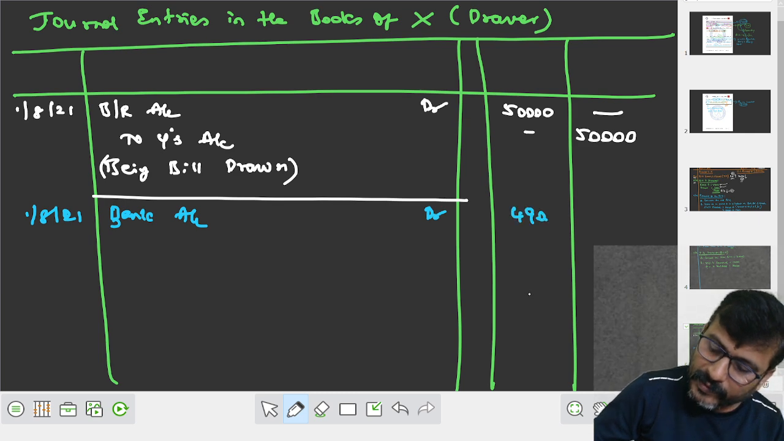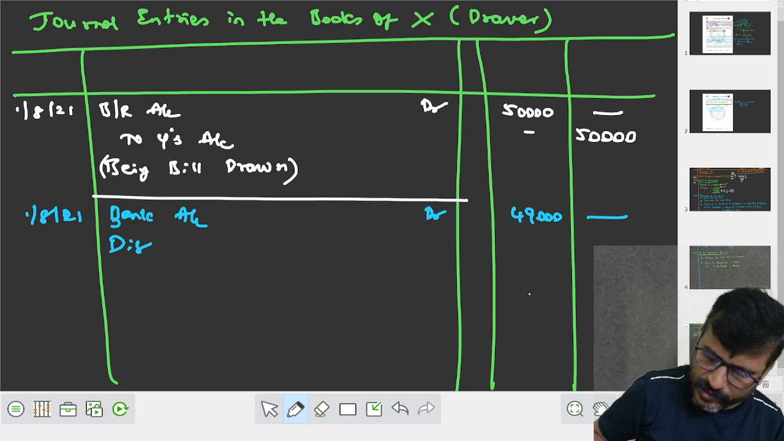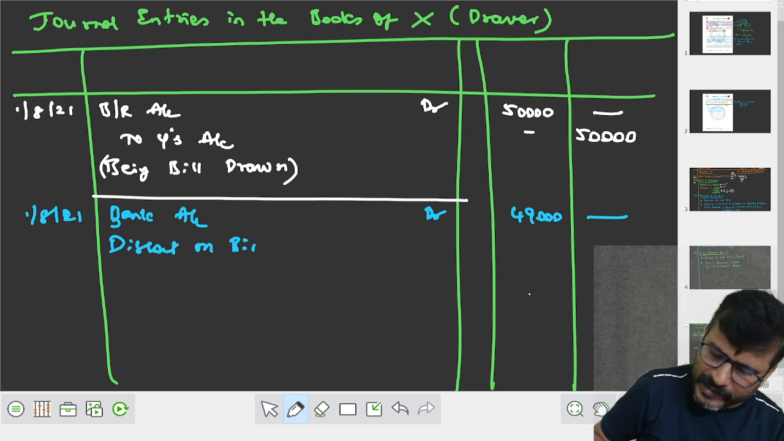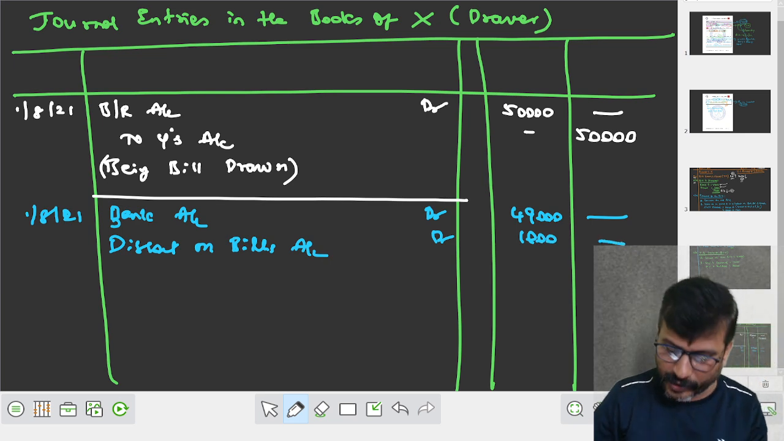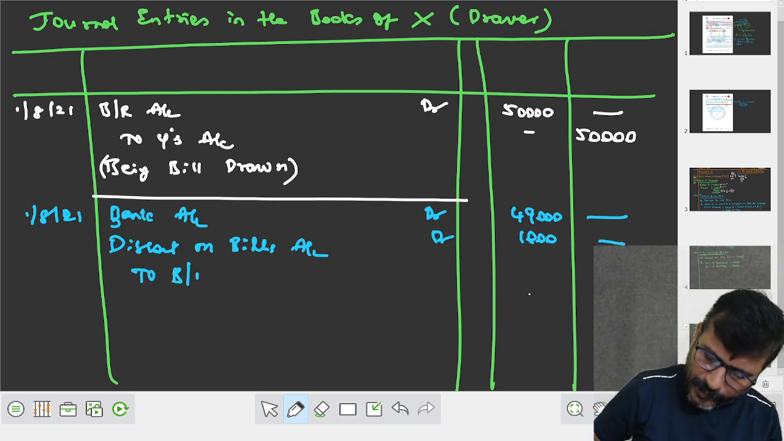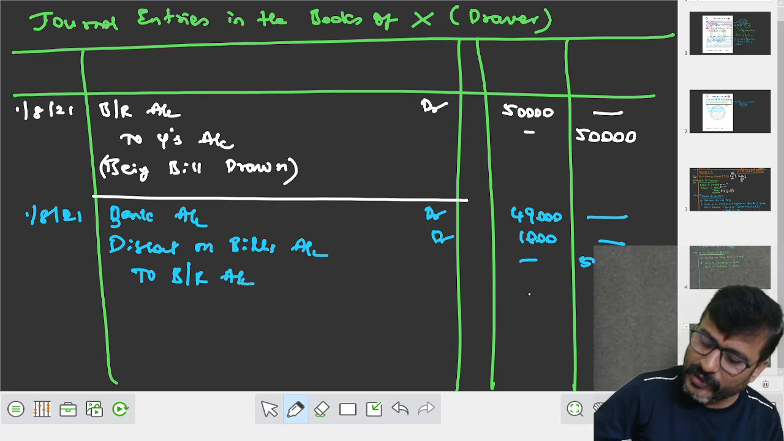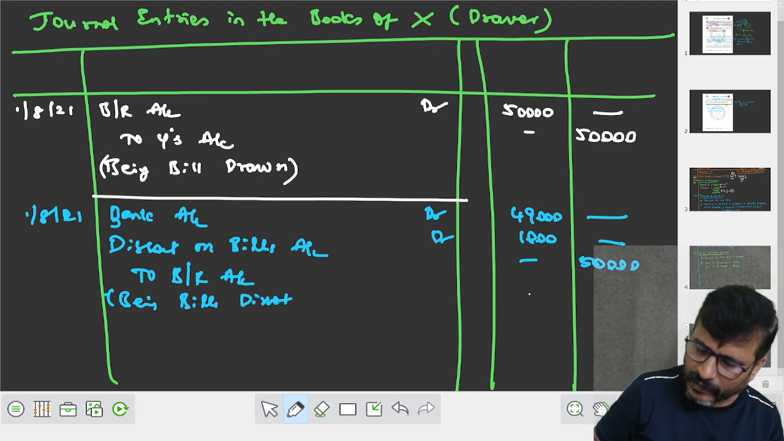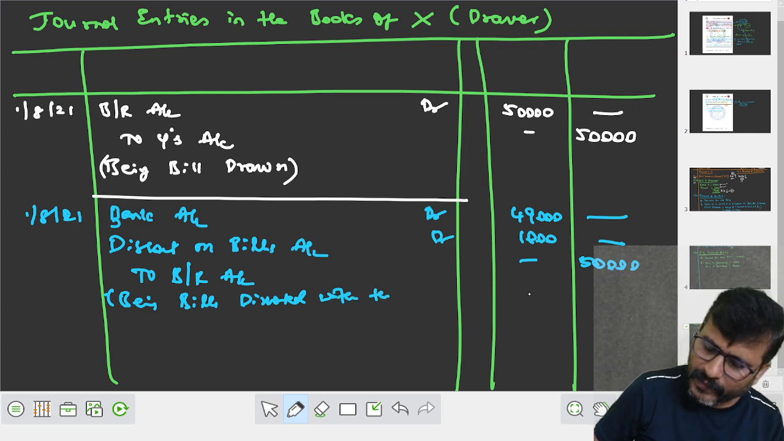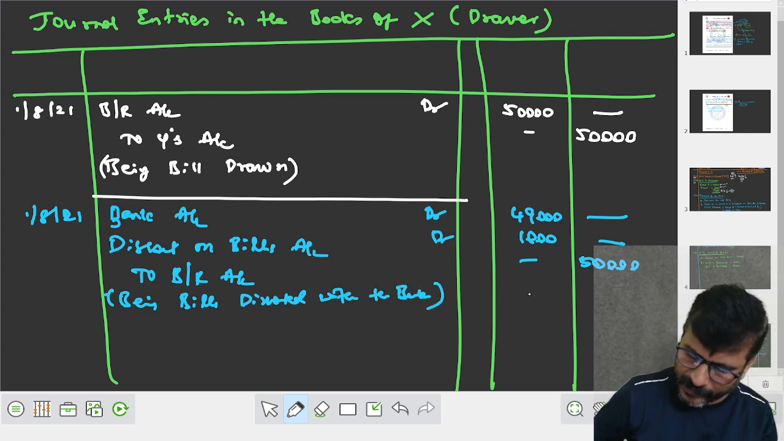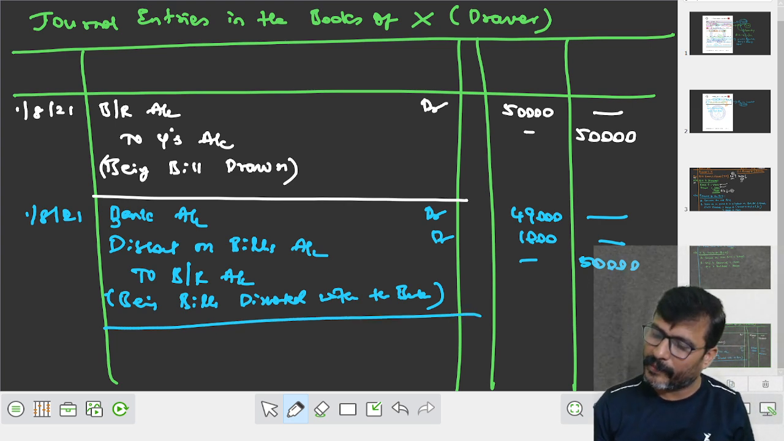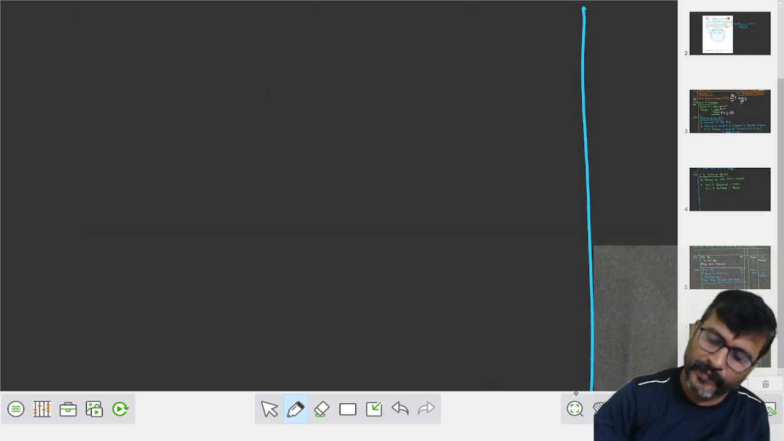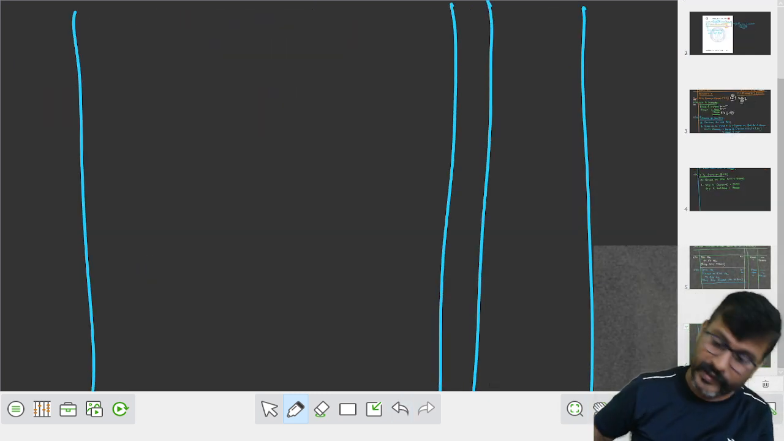Bank account debit 49,000 dash, discount on bills account debit. Even we can write like this, or else you can write discount account debit. Okay, what did you discount? You discounted bills receivable, so bills receivable will decrease. Being bills discounted with the bank. Fine, the discount is done. Now what to do? We will move on to the next transaction, my dear student.